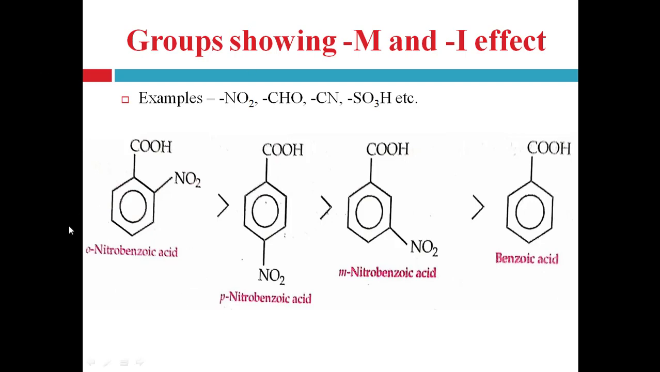See here, the order of the acidity is given. Orthonitrobenzoic acid is more acidic, a stronger acid, than para-nitrobenzoic acid. Para-nitrobenzoic acid is a stronger acid than meta-nitrobenzoic acid, and meta-nitrobenzoic acid is more acidic than benzoic acid. That means all these groups increase the acidity of the benzoic acid, right? Either it is present at ortho, meta or para position. All ortho, meta, para substituted aromatic acids with this type of group are stronger than unsubstituted benzoic acid, right?